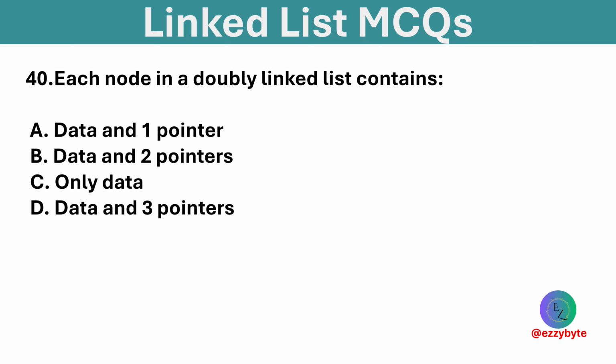Each node in a doubly linked list contains? Options are data and 1 pointer, data and 2 pointers, only data, and data and 3 pointers. Option B is correct. A doubly linked list node contains data and 2 pointers.